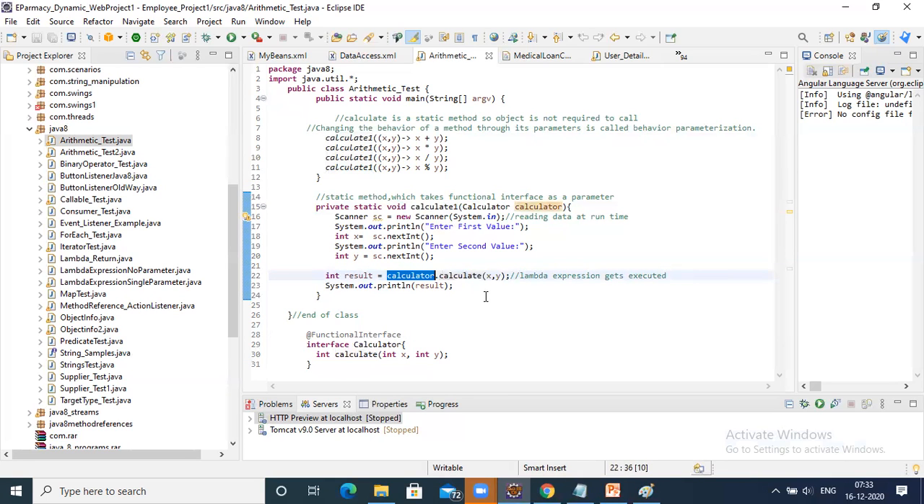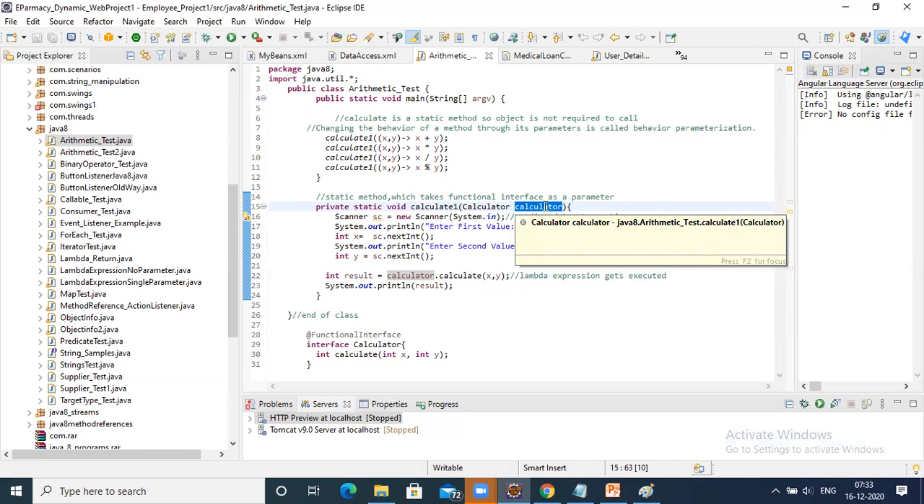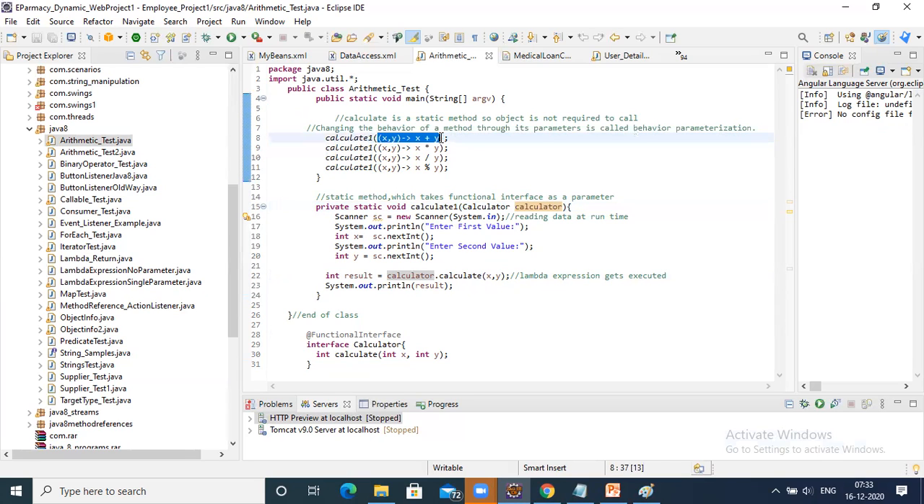Calculator dot, from where did you get this calculator? This one. Calculator dot calculate is replaced by this functional interface. The lambda expression calculate1 is nothing but this functional interface. That is the reason when we say calculator dot calculate, it takes x comma y. Now here the lambda expression gets evaluated. This is simply an assignment, and here system.out.println result.